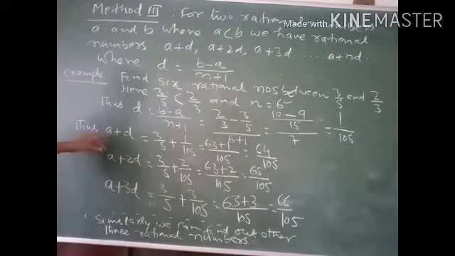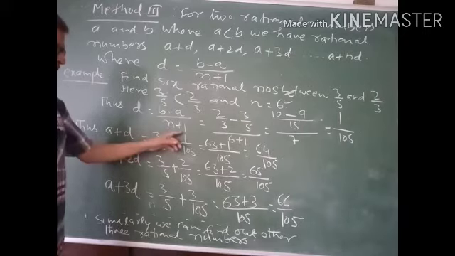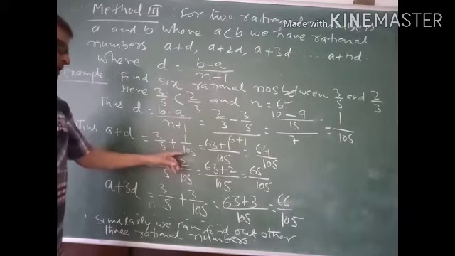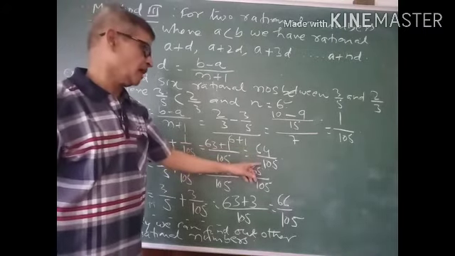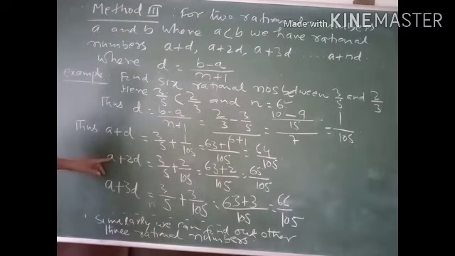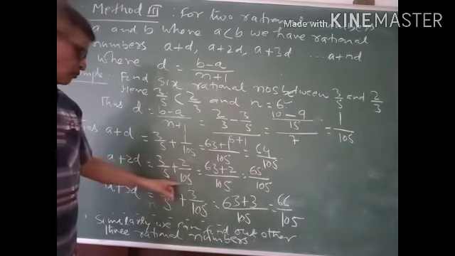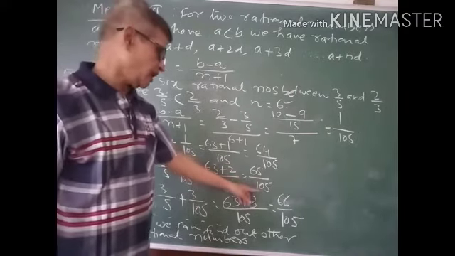Now by putting the value of d, we have a plus d, a equal to 3/5, d equal to 1/105. This is equal to 64/105. Now the value of a plus 2d equal to 3/5 plus 2/105, and this is equal to 65/105.